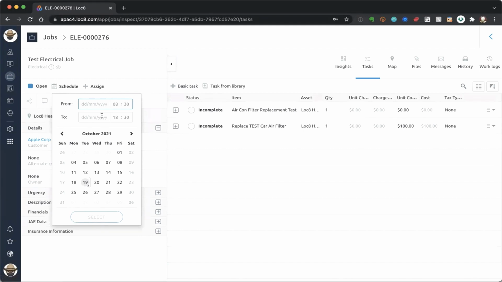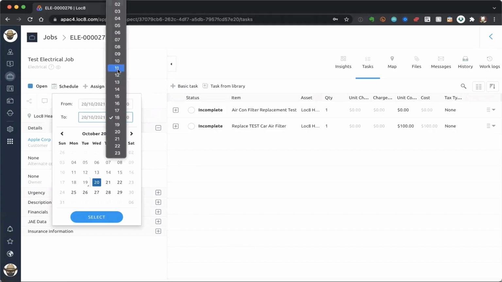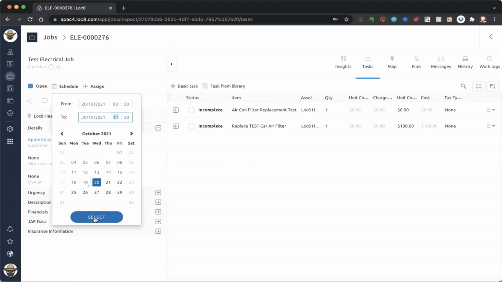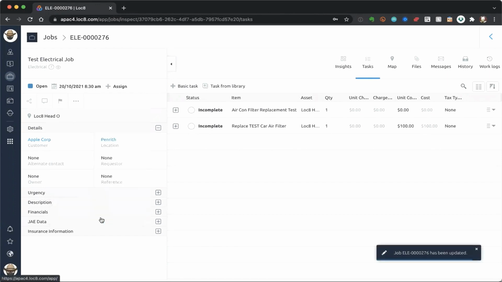So I'll go ahead and set an appointment. Let's say that we set an appointment for tomorrow. And I know it's only going to take 3 hours to get this particular job done. So tomorrow between 8:30 and 11:30. I also know that I've agreed with the end customer, in other words, the person who's requested this particular job, that that appointment time frame works for them. So that's awesome. That's fantastic. I'll click on select there.